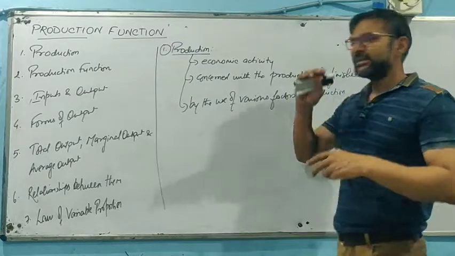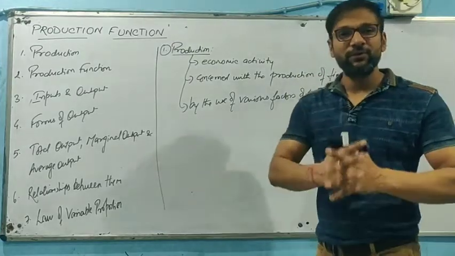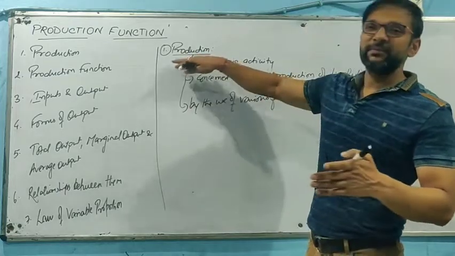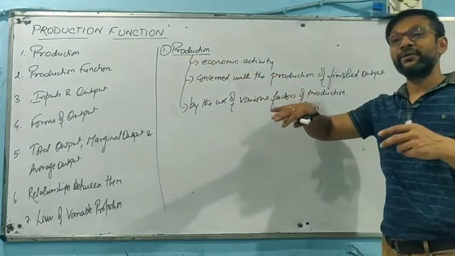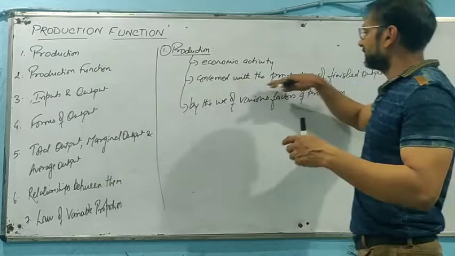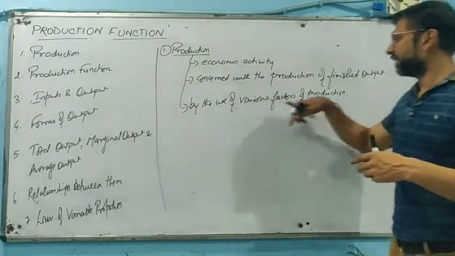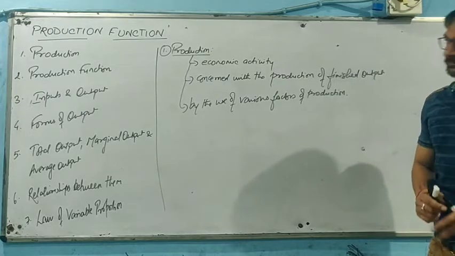In the same way, every production firm and factory works. It is basically an economic activity that is concerned with the production of finished output by the use of various factors of production.